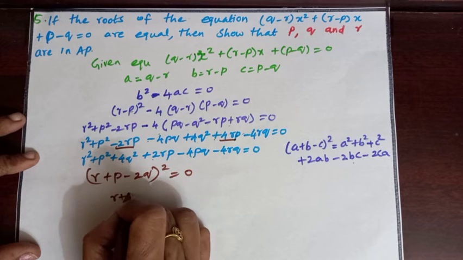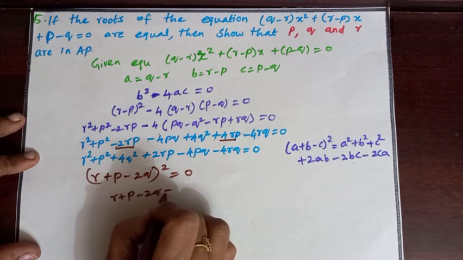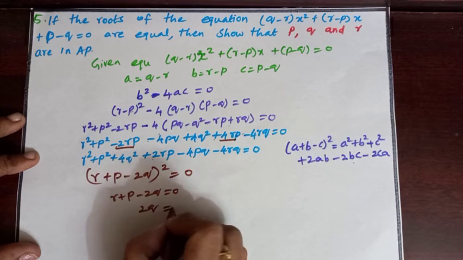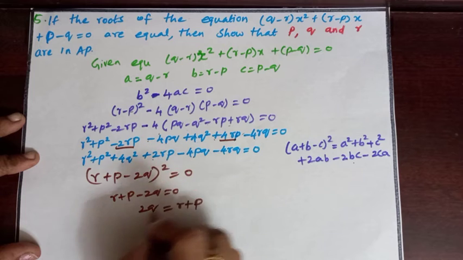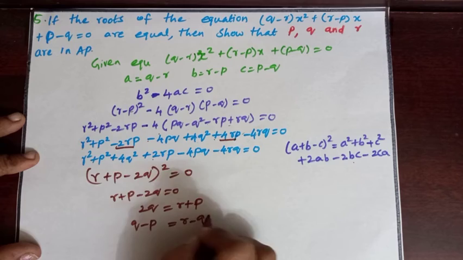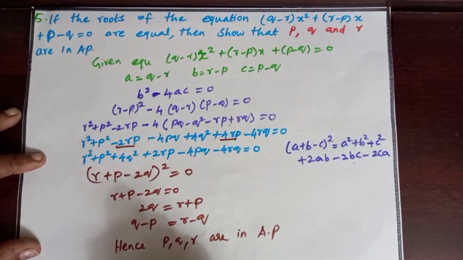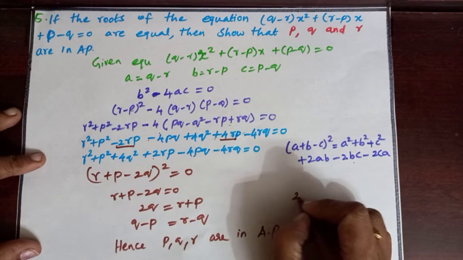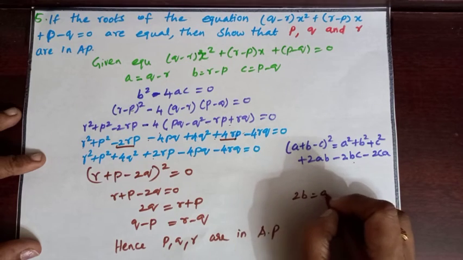Therefore r plus p minus 2q equal to 0. 2q equal to r plus p. q minus p equal to r minus q. The common difference is equal for p, q, r. Hence p, q, r in AP. AP is 2b equal to a plus c.